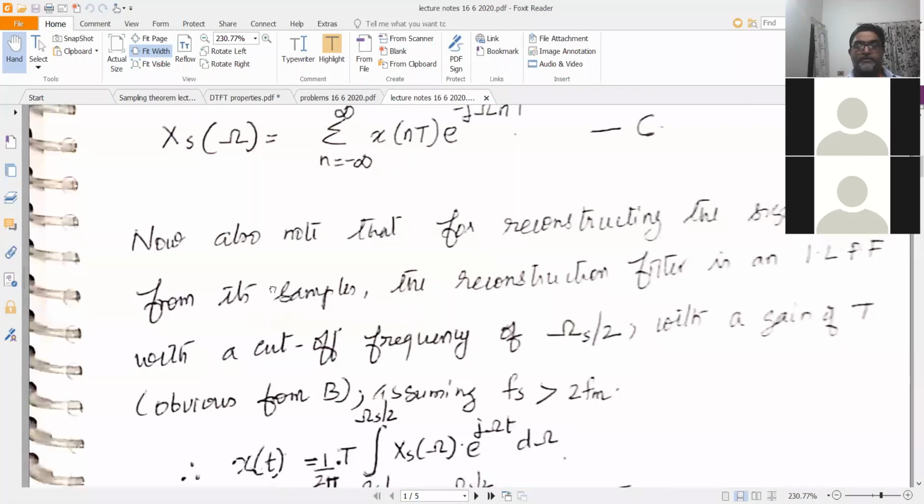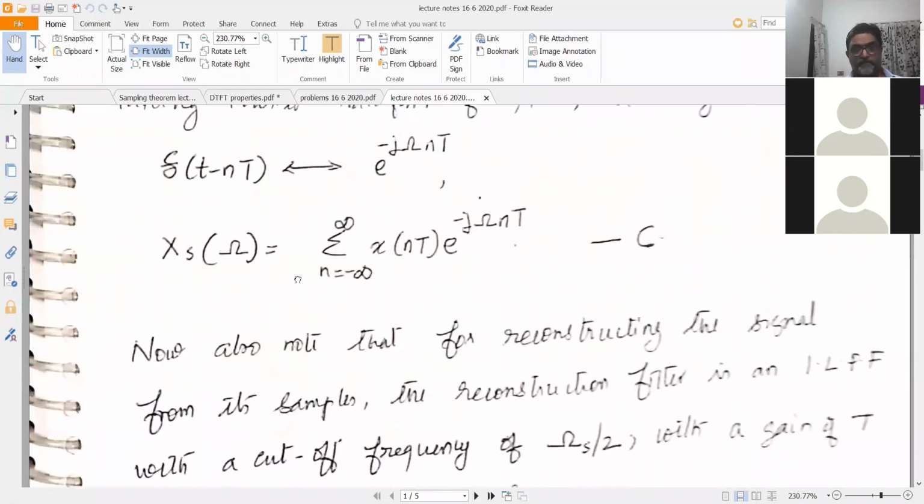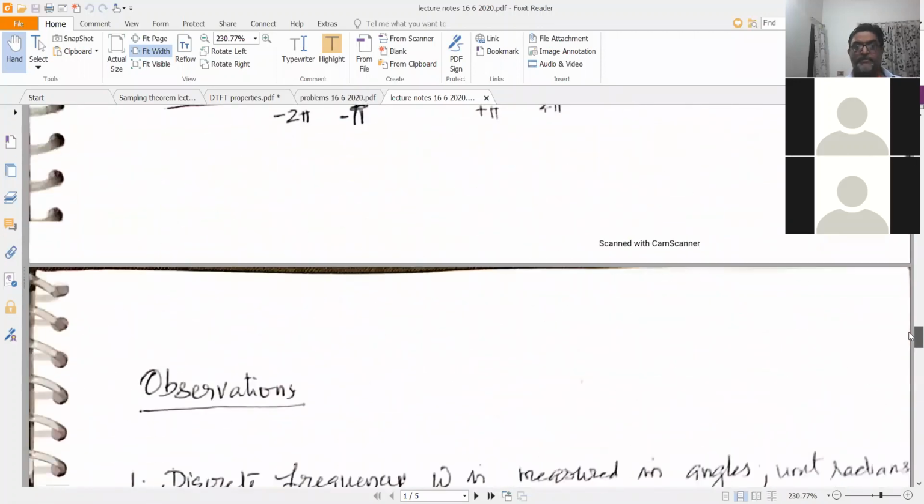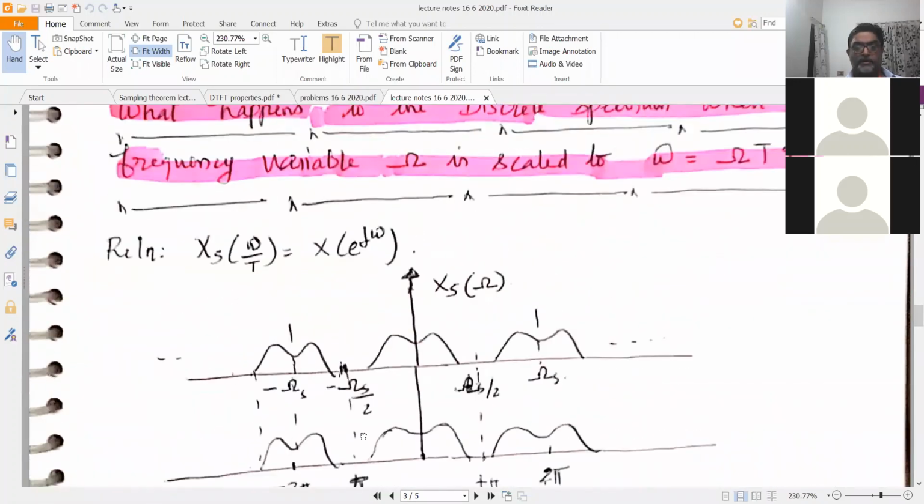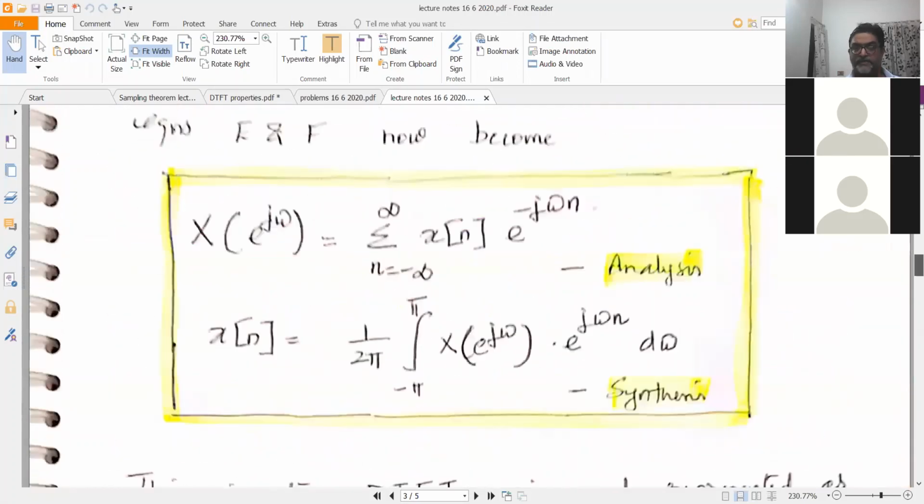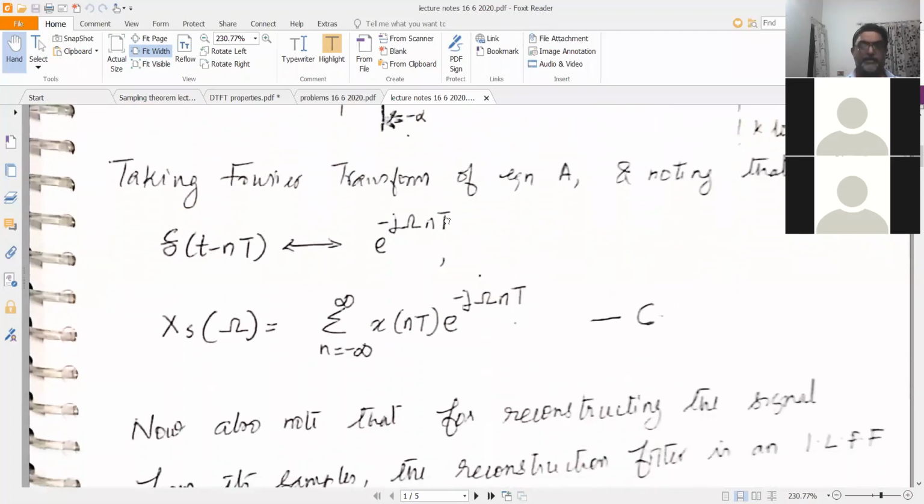Now, please also note that for reconstructing the signal from its samples, how will you reconstruct the signal from its samples? Again, we will go back to the spectrum here. We had noted that whatever you have here is in fact your baseband signal. Maybe it will have to be multiplied by T because there is a scaling by 1 by T in the periodic spectrum, as we had seen. So you will have to multiply by T.